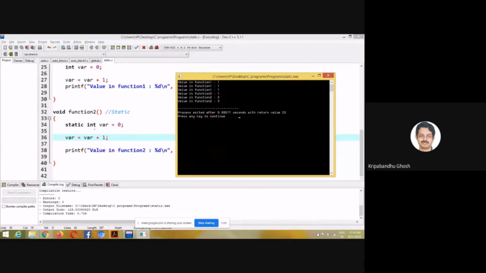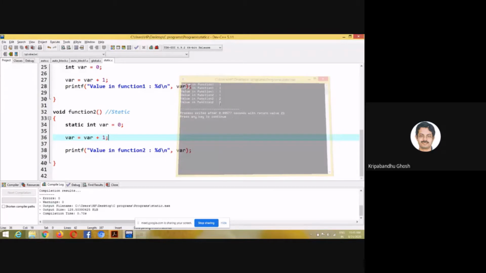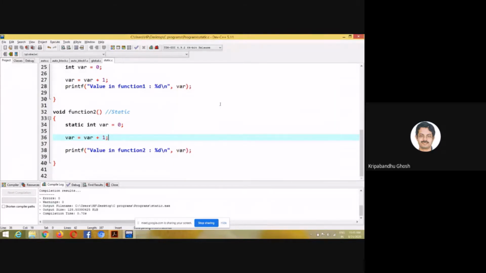So var is not a global variable. It is not a variable which is outside. It is inside, and it is a part of function 2 only. And when function 2 is called for the third time, before this the value was 2, right? And after this the value is 3. So this is a very interesting variable.